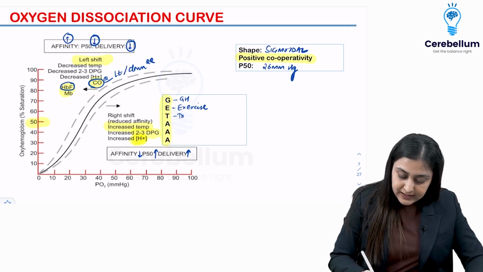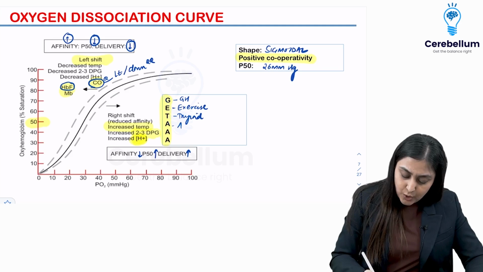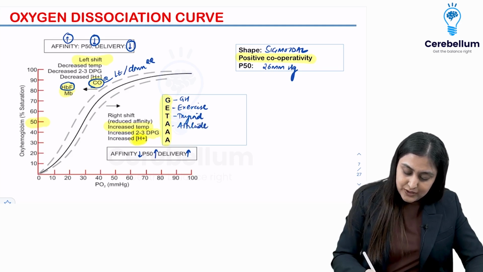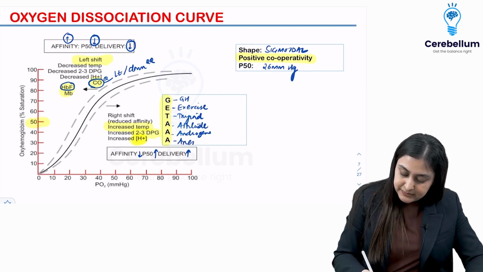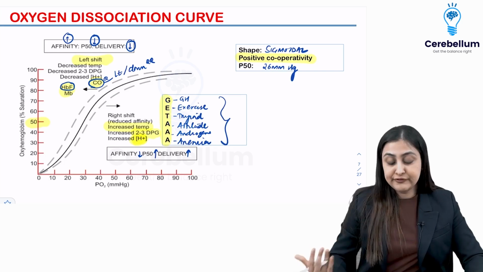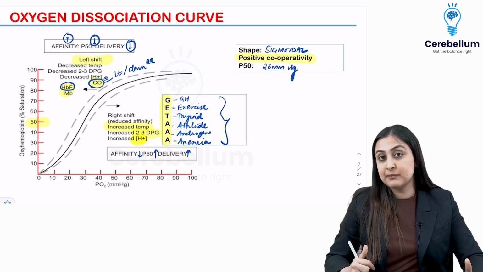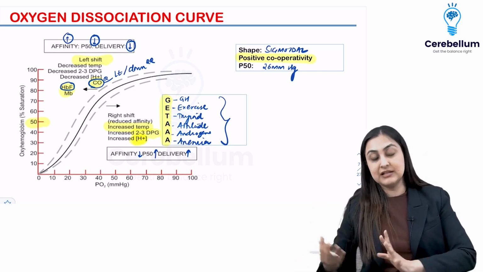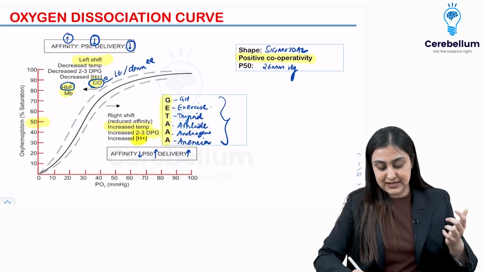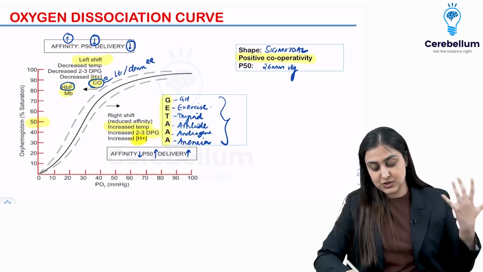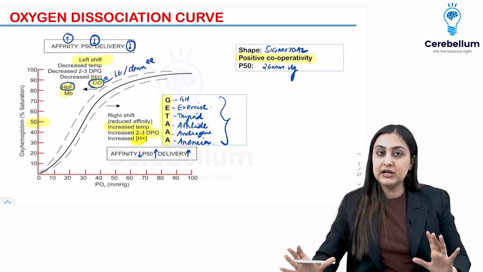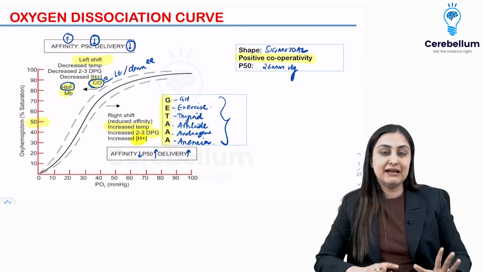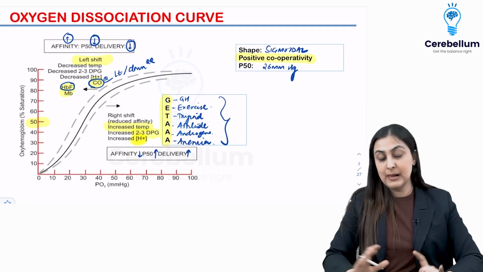T is thyroid. A is altitude. A is also androgens. And A is anemia. So you can see that in all of these causes, when hemoglobin knows that the body needs more oxygen, it's going to increase the delivery, right? So after exercise, thyroid, growth hormone, androgens, altitude, anemia, you're increasing the flow by right shift. So just logic is what you want to remember. Remember left loves, and all of this falls into place.